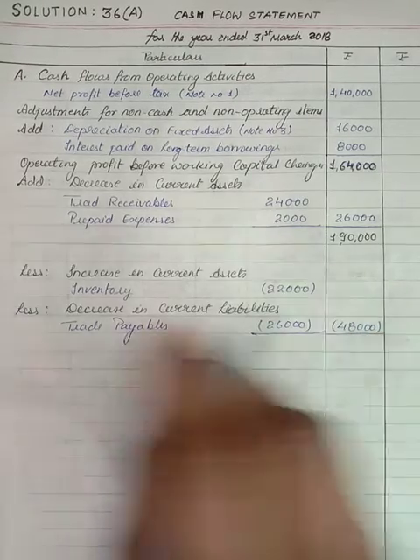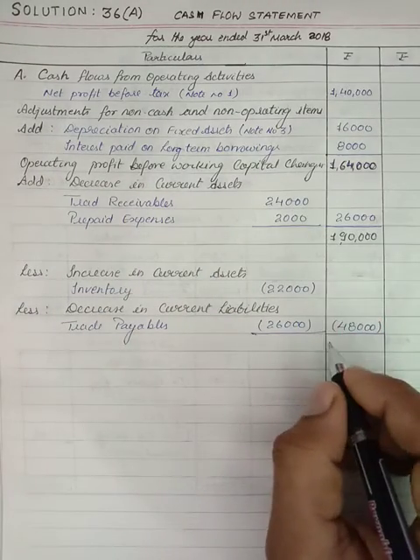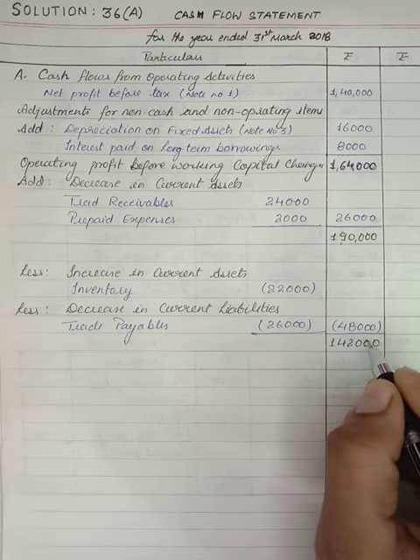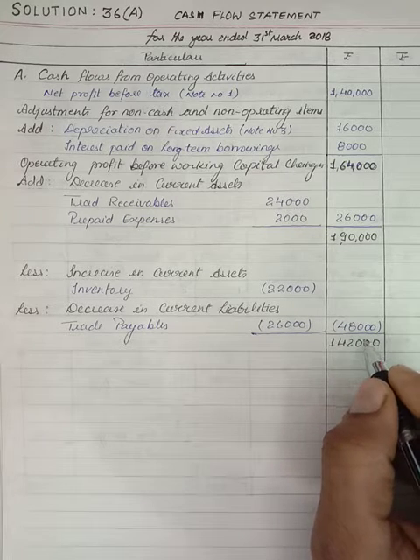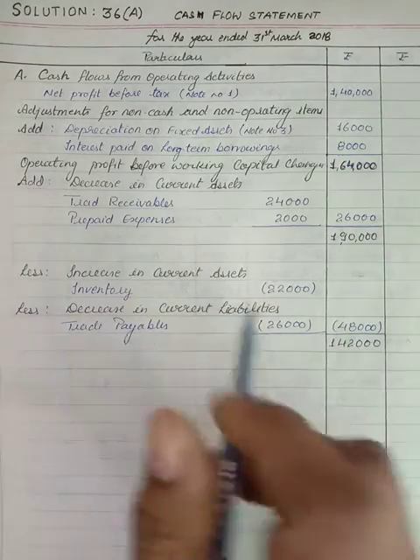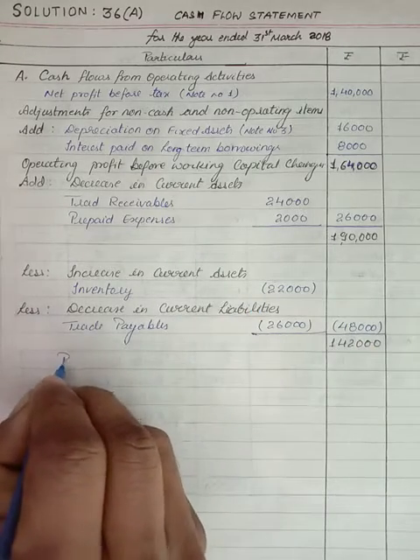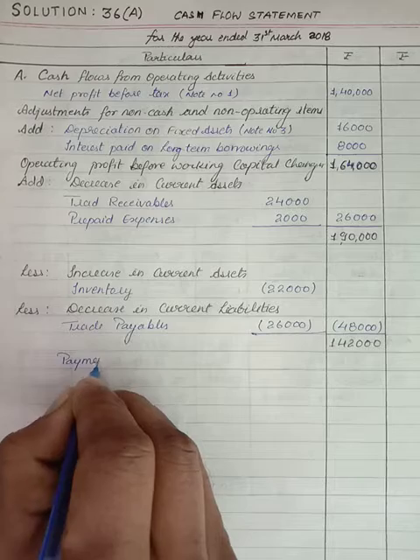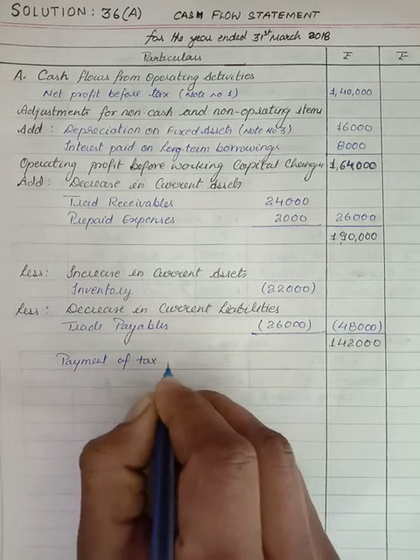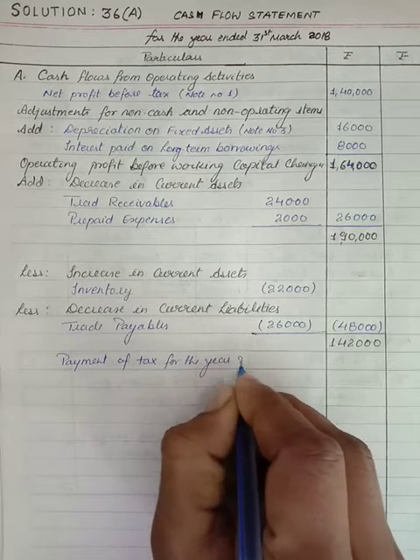So we will get 1,42,000. It is clear. From this 1,42,000, we have to subtract the payment of tax, so here we will write payment of tax for the year 2017.